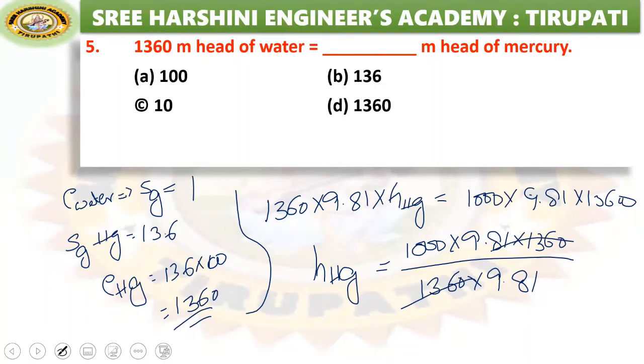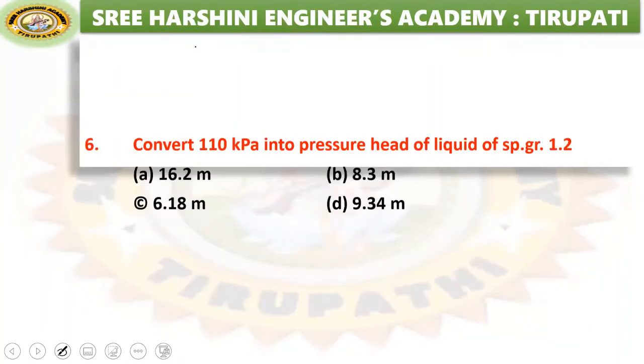That means 13.6 into 1000. How much does it become? 3 zeros are there, and here one zero will come, so 1360 will cancel. Then the height of mercury is equal to 100 meters. Option A is the right answer. Okay, see the next question.